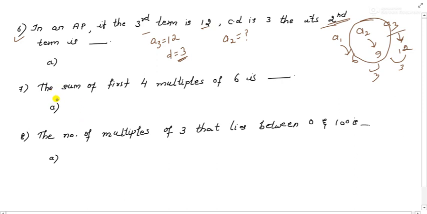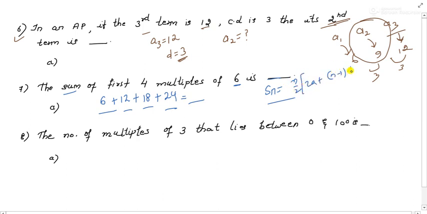See what they have given: the sum of first four multiples of 6 is dash. Multiples of 6, first four, so 6, 12, 18, 24, these are the first four multiples of 6. They have asked the sum, which means you have to do Sn, if you know the sum formula. But instead of that you can directly add them. Sum means adding. Or if you use this formula, n by 2 into 2a plus n minus 1 into d, even then you will get the answer.